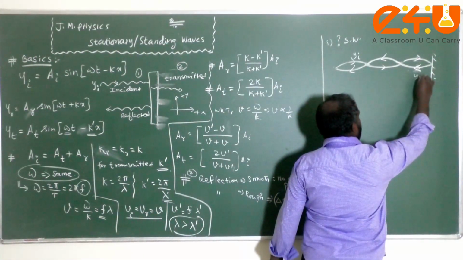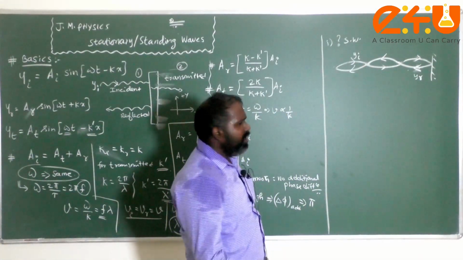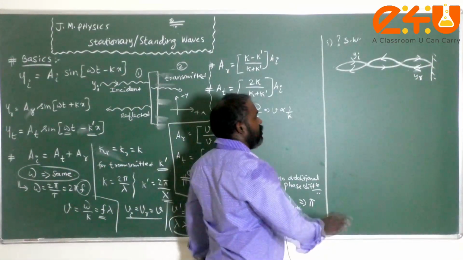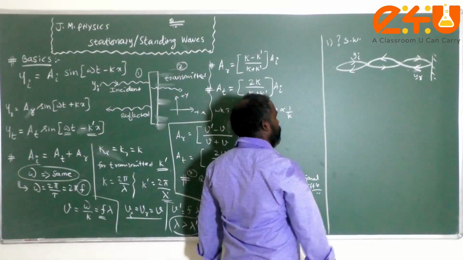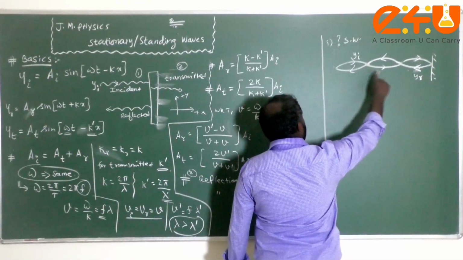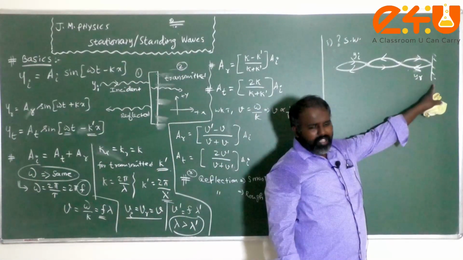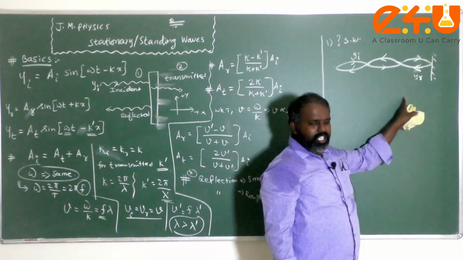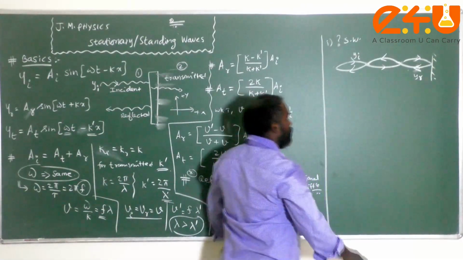called a stationary wave. The word stationary itself, you know what it means, children. There is no movement. Energy is not transferred from one point to another point, but energy remains stored in the medium. The stationary wave is nothing but the superposition of the incident and reflected wave from a reflecting surface. If there is no reflecting surface, even though a wave is coming in the opposite direction, it will not produce any stationary or standing waves.